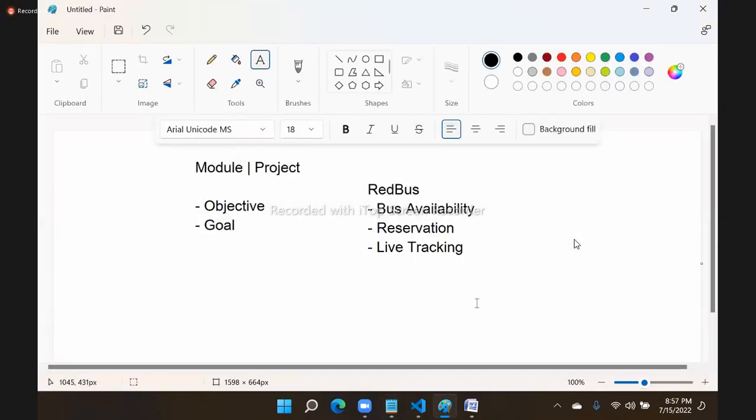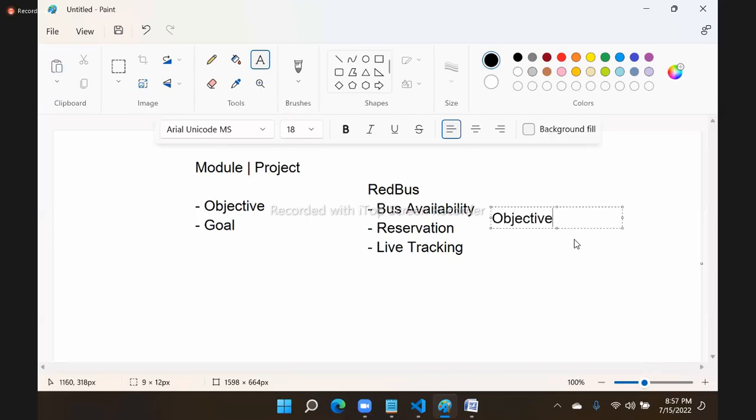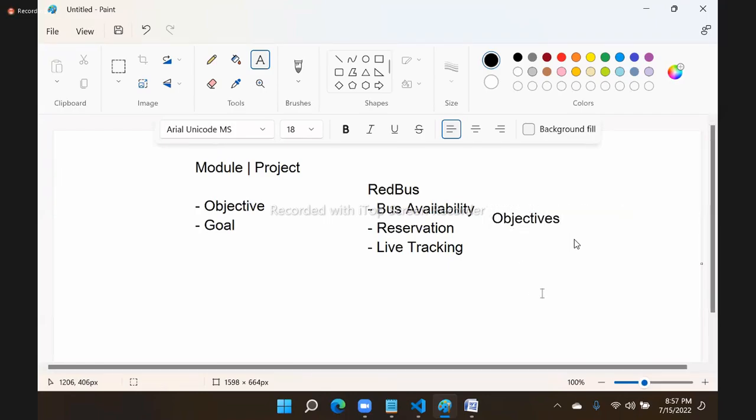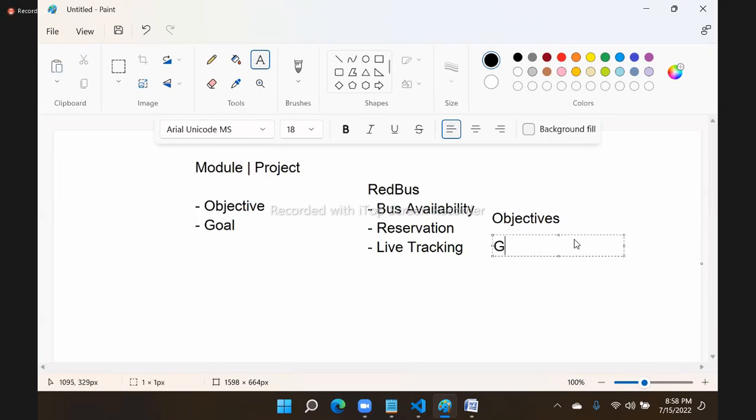So you cannot ignore bus availability. That is the primary concept. Not ignore reservation. That is primary. So these two are objectives. You must achieve that. And they should work with a time bound. And live tracking, okay, it's not working, fine. We have alternative things. Our driver will call them, or we will send an alternative SMS. Right? It's working very good. Now, this is not an objective. This is a goal.